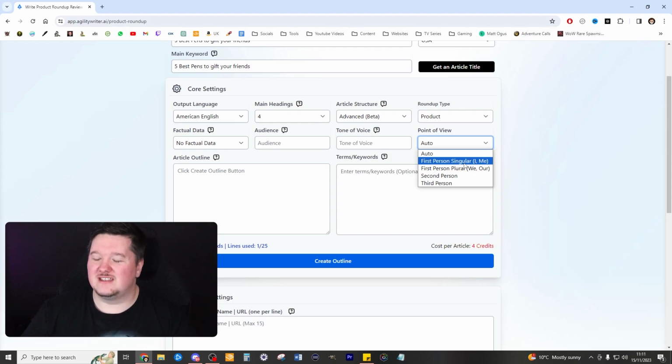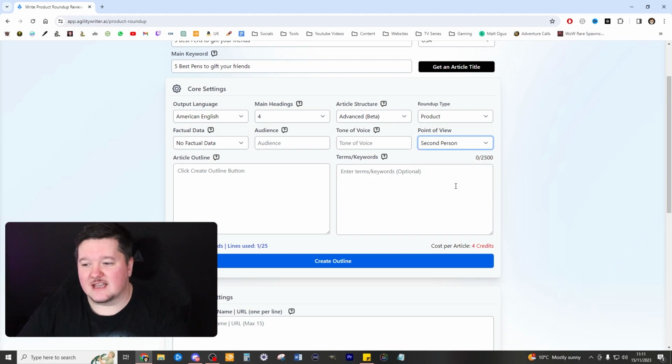It's difficult when I've not used the item I'm talking about, purely and simply because it's just disingenuous and it's lying a lot of the time. If you've used the product you're talking about, go first person all the way. I've got a particular website where I use all the products I talk about, so I always use that, and it works really well for that site. But in this instance, I'm going to go second person.